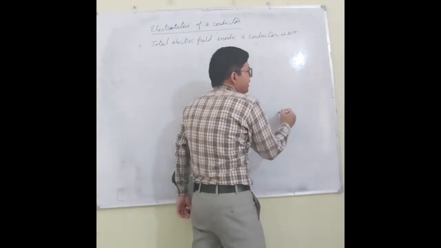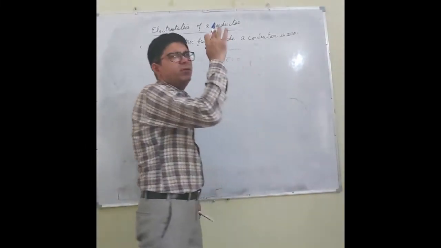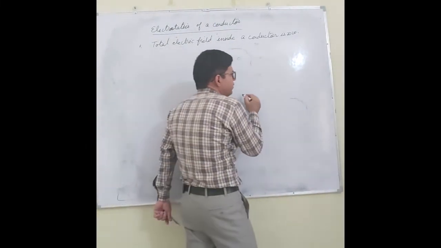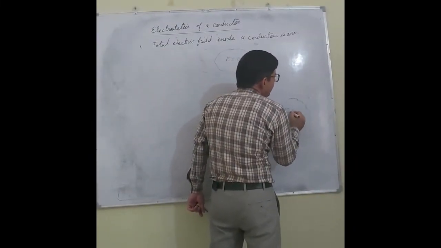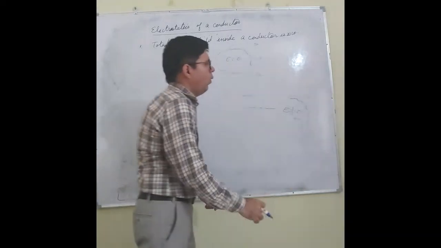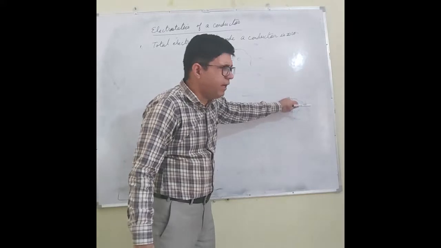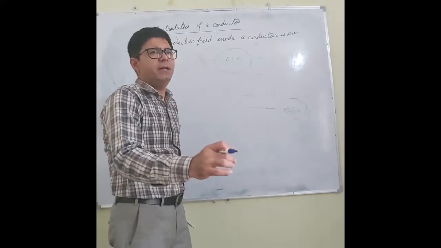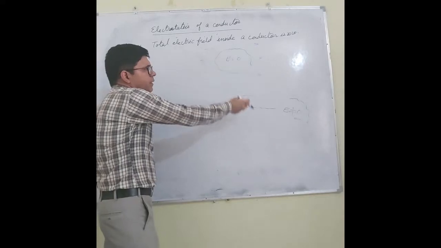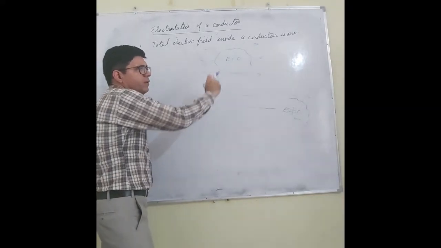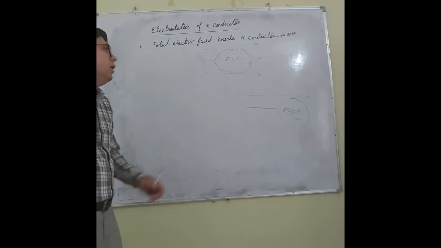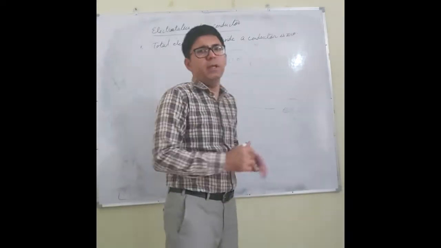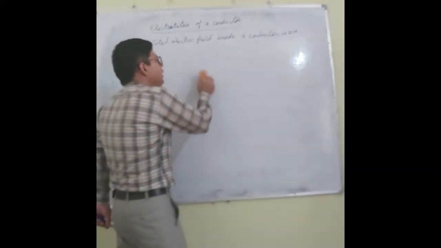But if I take the case of an insulator, and place this insulator in an electric field, what happens? Electric field will not be zero. There will be electric field lines inside the insulator. There is a huge difference between conductors and insulators. Let's check why E is 0 in case of a conductor and why E is not equal to 0 in case of an insulator.